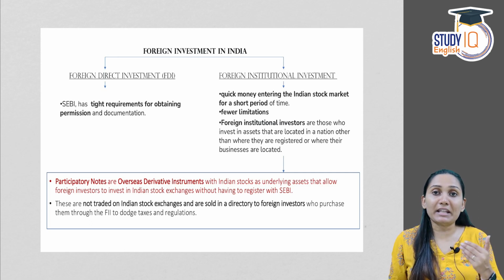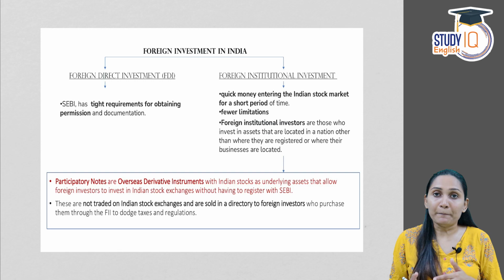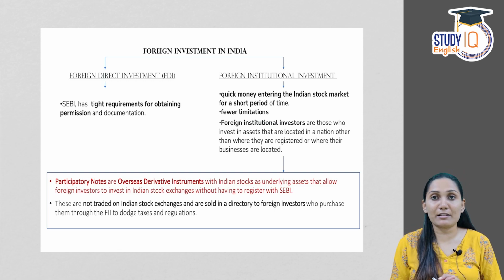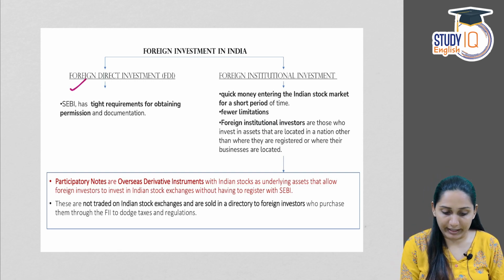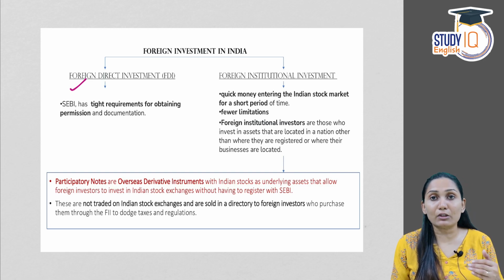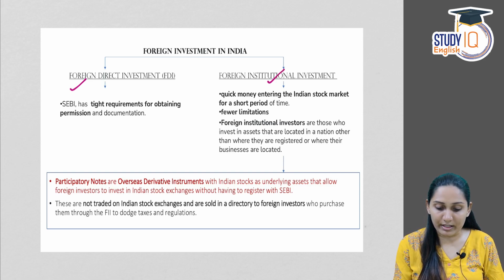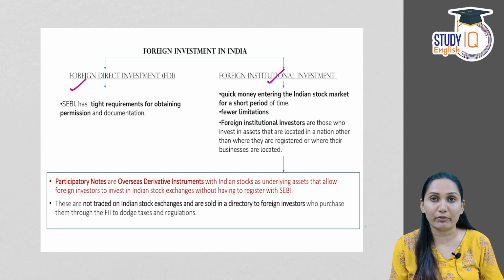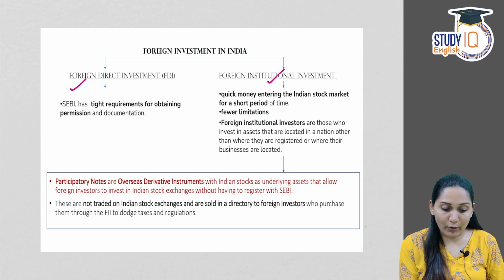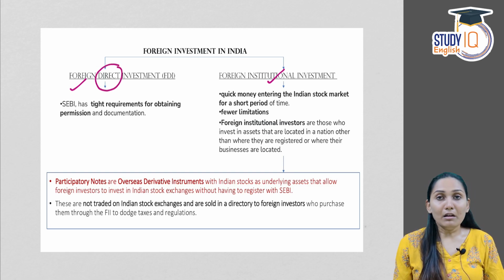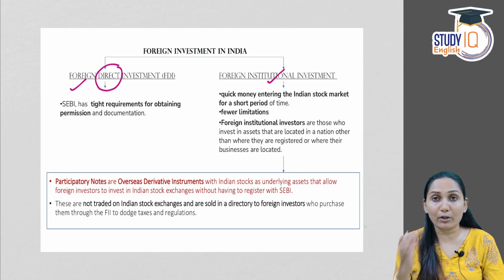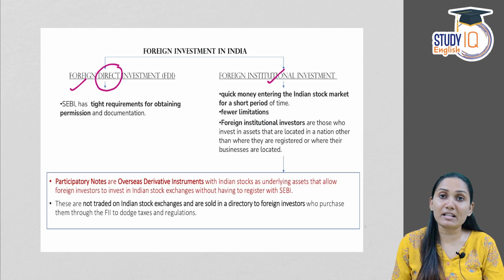And foreign investment can be either direct or indirect. Direct foreign investment is known as FDI or foreign direct investment, whereas if it's through indirect sources, then it is called foreign institutional investment or foreign portfolio investment. Now, what is a foreign direct investment? Foreign direct investment means a foreign entity, a company or an individual, is investing in the domestic economy, that is in any of the entities or business units in the domestic economy, and this is direct.